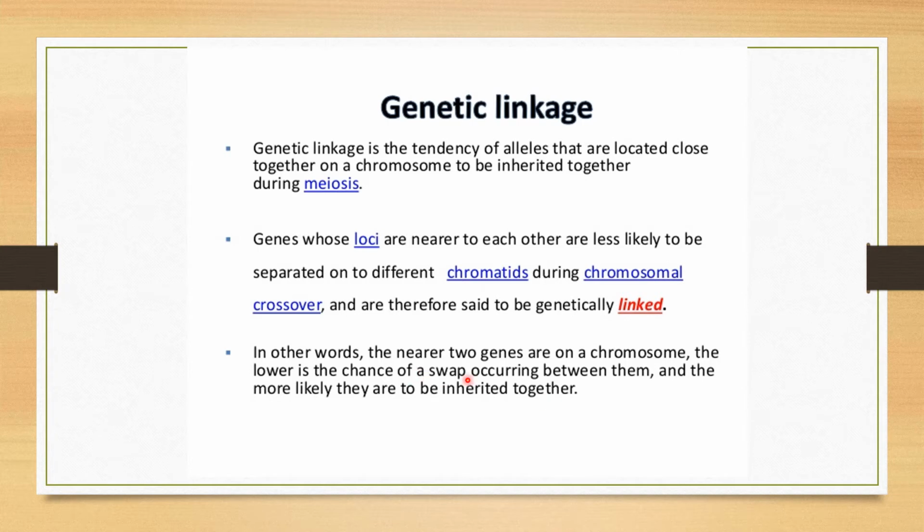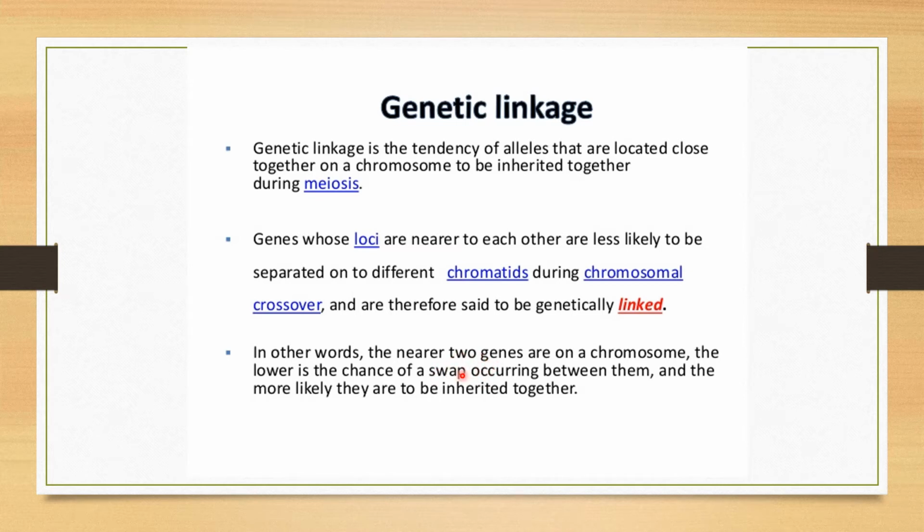Swapping means what? If you remember the homologous chromosomes, they have chromatids too. Crossing over takes place between the non-sister chromatids of the two homologous chromosomes. When the crossing over takes place, exchange of genetic material takes place, so I can use the word swapping over here.